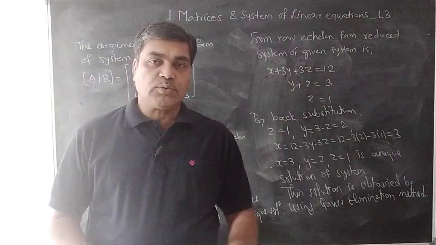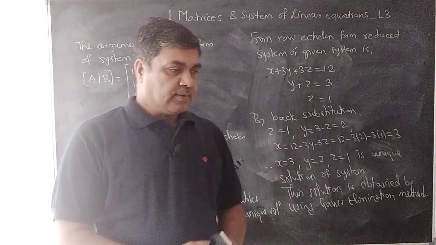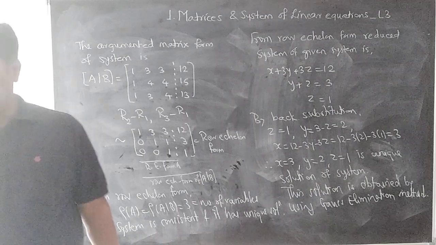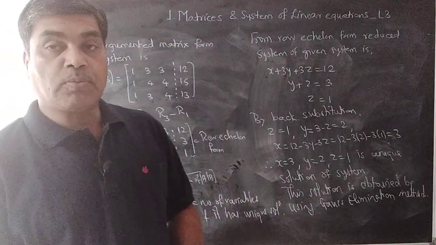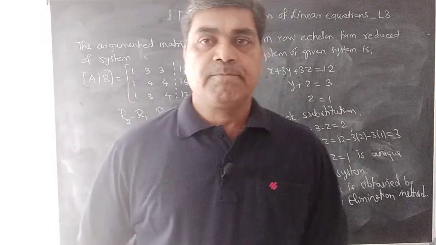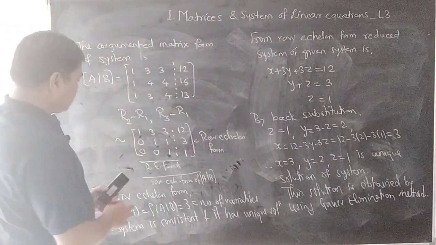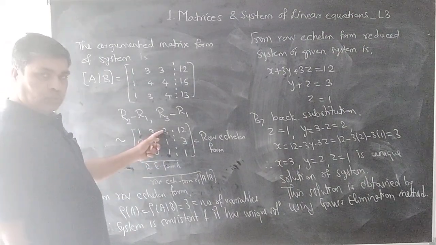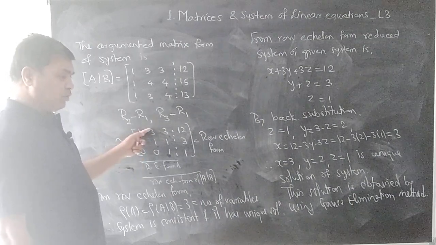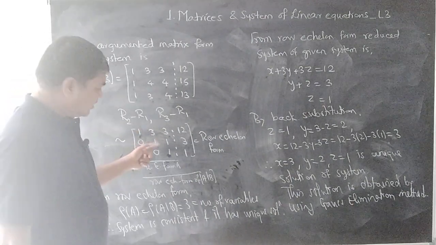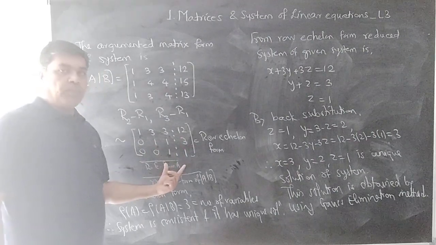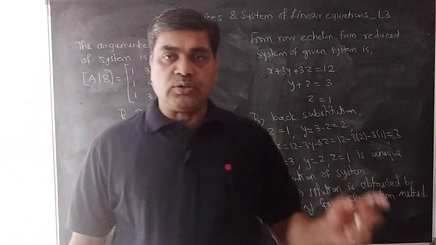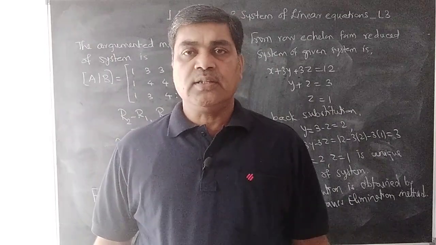Okay. So it is not necessary to take separate examples on row echelon form or on finding the rank of a matrix. Only through systems of linear equations we can clear the concepts of row echelon form, row reduced echelon form, and then rank of a matrix. For the row reduced echelon form, I will use this leading one to make the entries above it 0, then the next leading one to make the entries above it 0, and convert this row echelon form to its row reduced echelon form, in which the column containing a leading one has all other entries 0. That form is known as the row reduced echelon form.